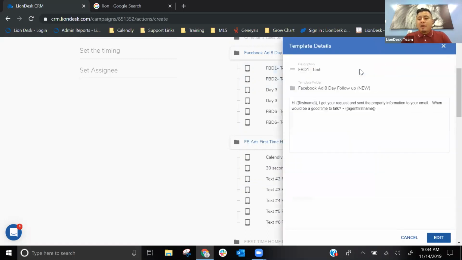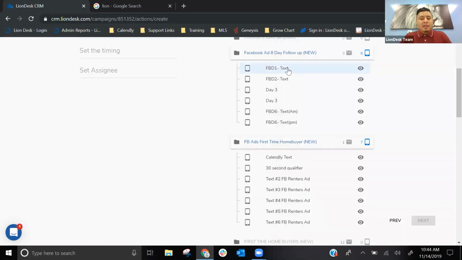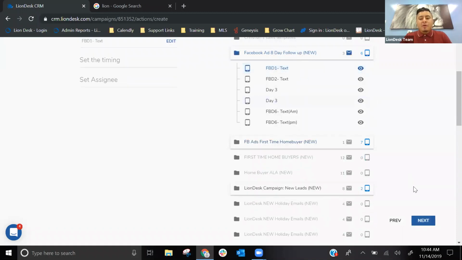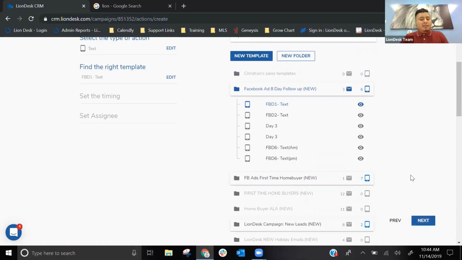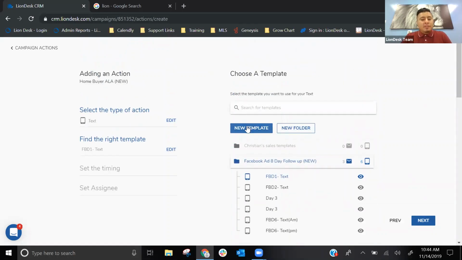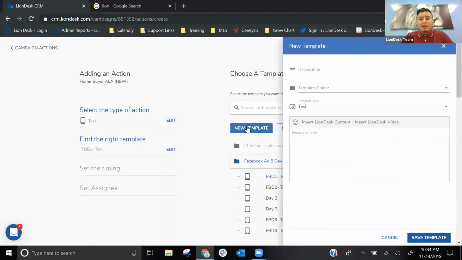So if I click on the eyeball, slides in on the right, "Hey, first name, I got your request and sent the property information to your email. When would be a good time to talk?" So if I wanted to add this text message, just click on the actual text name and it moves you on. You want to click on next, right? So you can select your text messages that you've already created. If you want to create a whole new text template, you can do so from this page. So at the very top, you will see new template. When I click on new template, a blank one appears on the right-hand side.